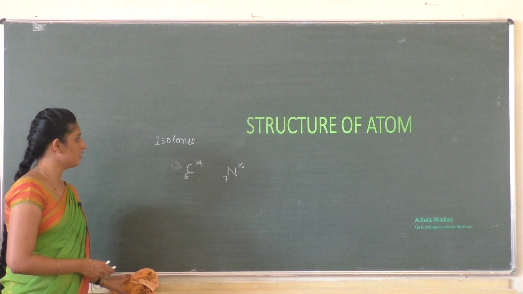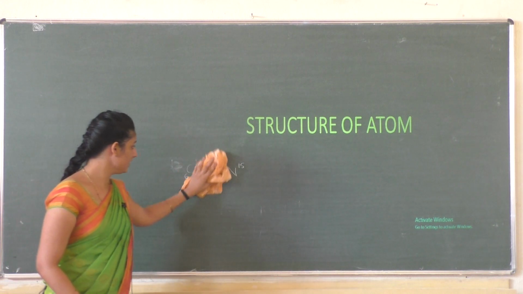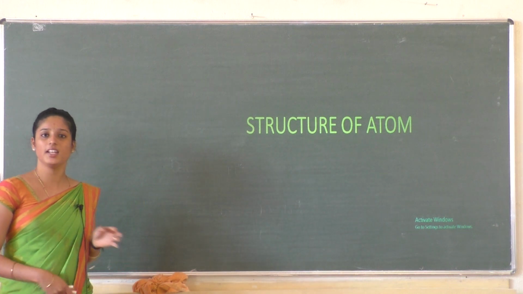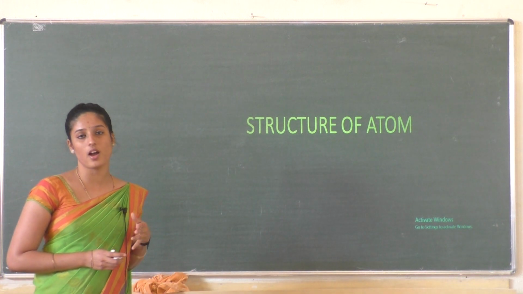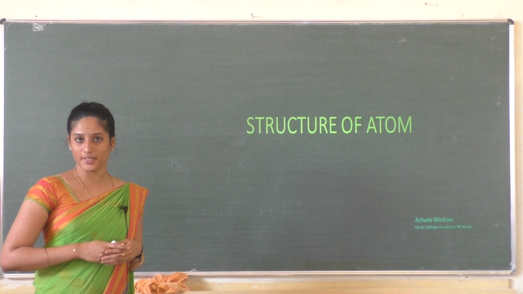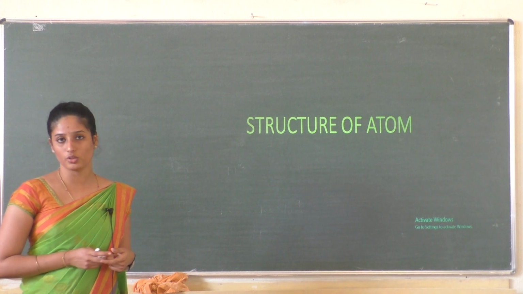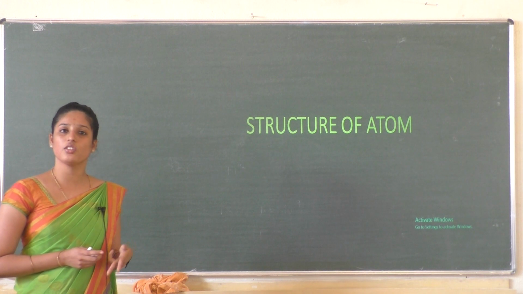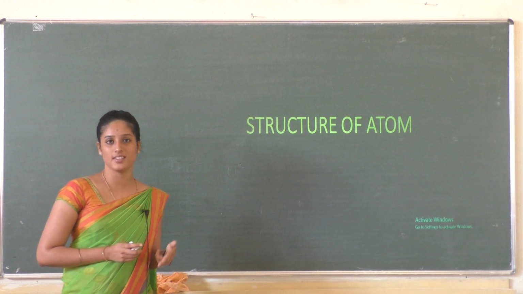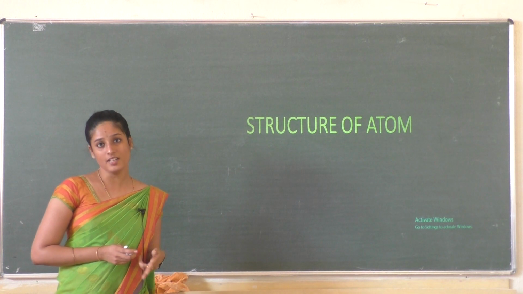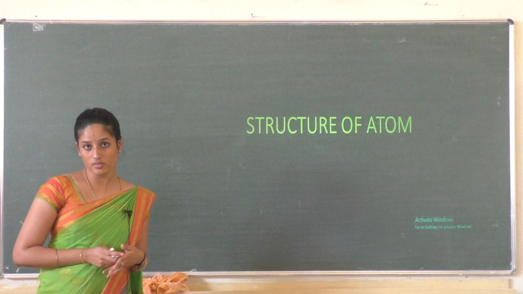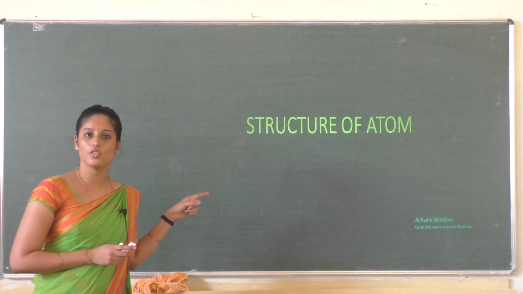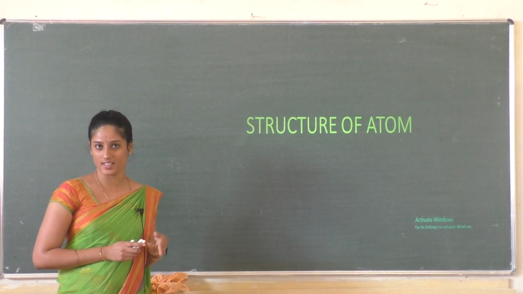After this concept, next is about the various atomic models, right? After the discovery of subatomic particles like electron, proton and neutron, the next question is about their arrangement inside an atom. Many theories were proposed in order to explain the distribution of the subatomic particles inside the atom.